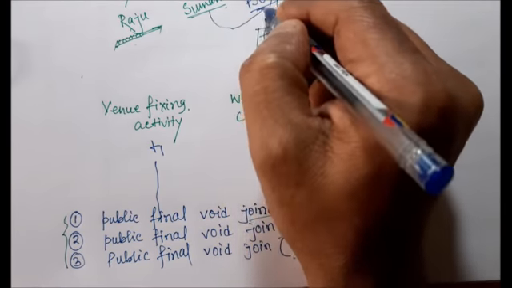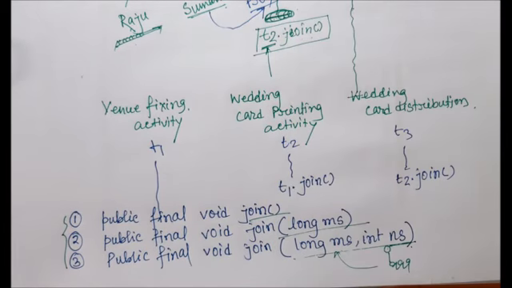It may be one of the choices, instead of waiting for Raju's class to complete. It may happen. So what does it mean? I mean that some interrupt may happen in between.